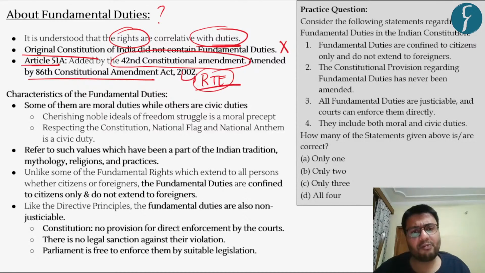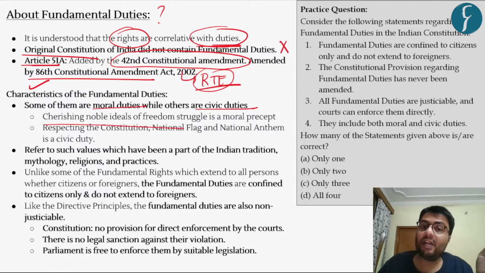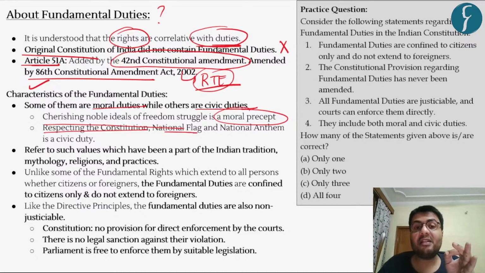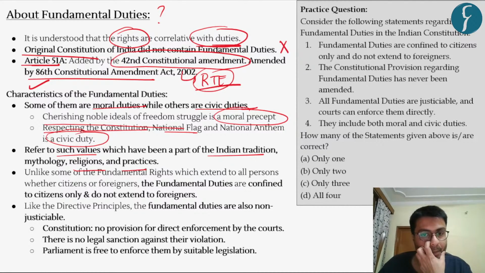Further, let us understand some of the characteristics of fundamental duties also. Now, these fundamental duties not just involve moral duty, but also highlight civic duties. For instance, cherishing noble ideals of the freedom struggle is a moral precept on the Indian population, whereas respecting symbols such as the Constitution, national flag and national anthem is a civic duty of citizens of India. So you can understand the values which are there in the duties. It reflects, or is a part of, Indian tradition, religion as well as Indian practices.